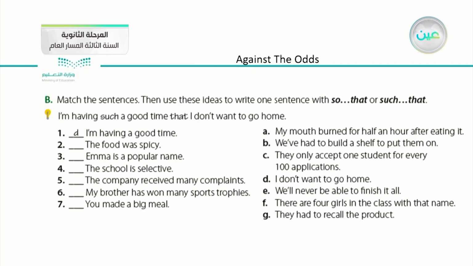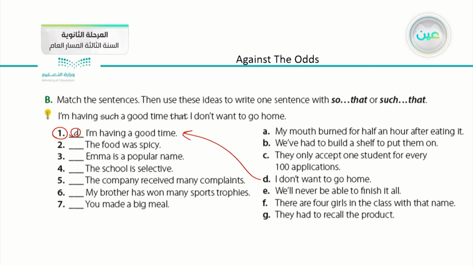After that, we have another exercise regarding so that and such that. In this exercise, we have 2 columns. On the left side, we have the first part of the sentences with numbers, and on the right side, we have the second half of the sentence with letters. On number 1, we have an example. I am having a good time. Then we were asked to choose the correct second half of the sentence, and the answer is D.